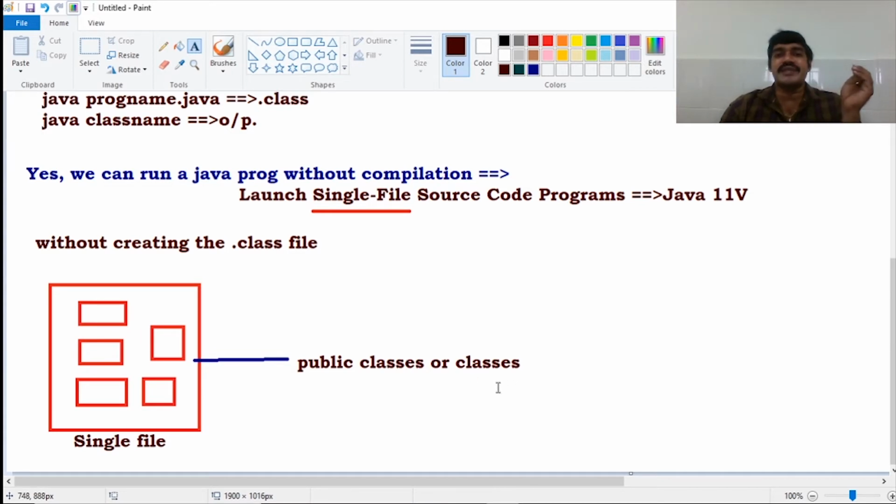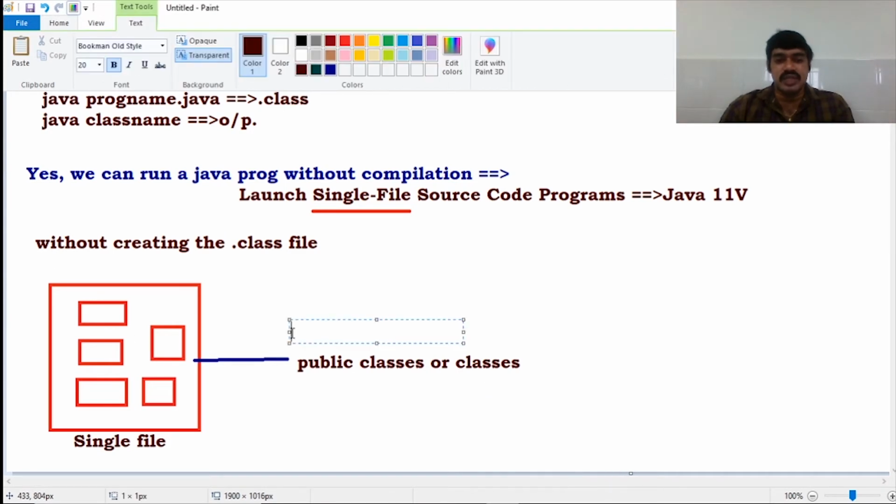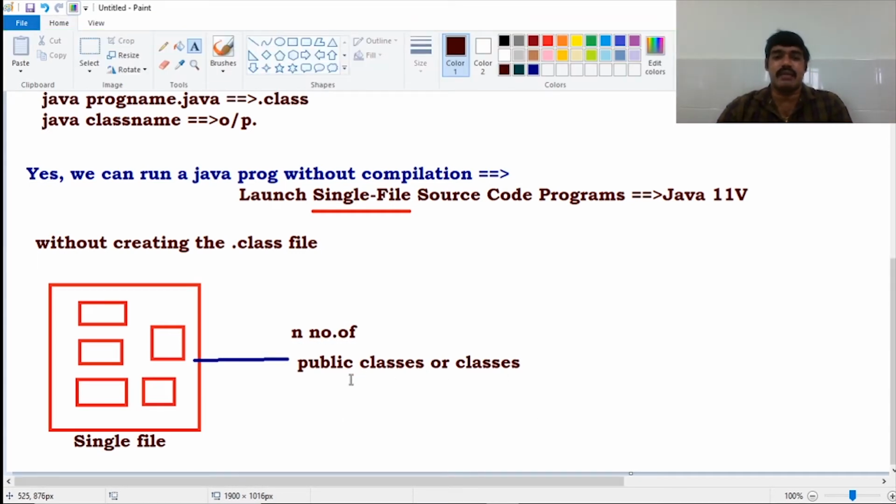How many access modifiers? 4 access modifiers: public, private, protected, as well as default. We cannot use private and protected for which one? Classes. We can use only either default or public coming to our classes. So this single file contains maybe n number of public classes or n number of default classes.